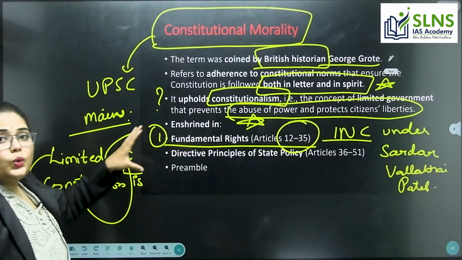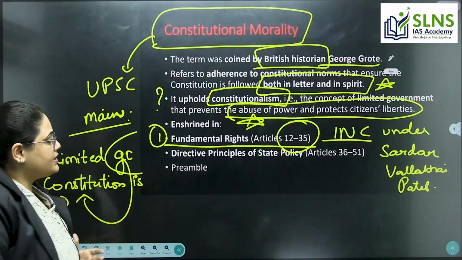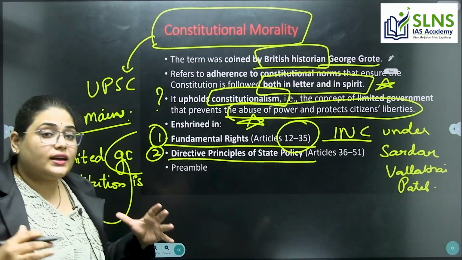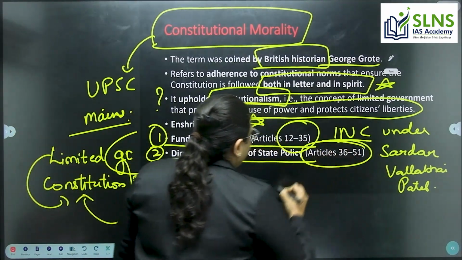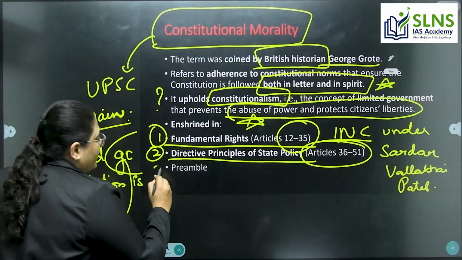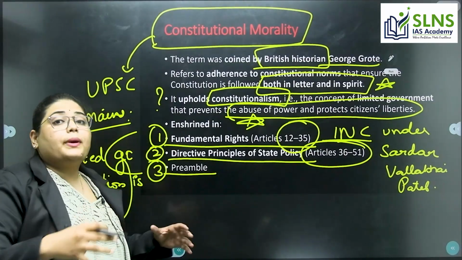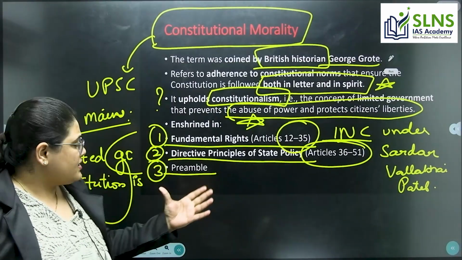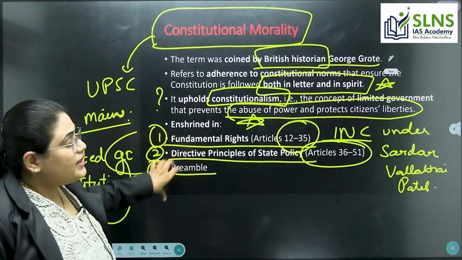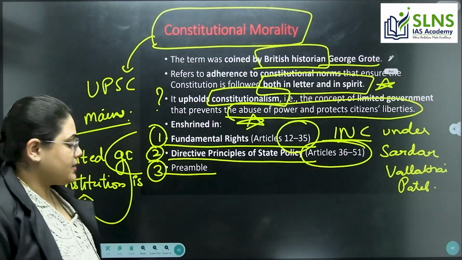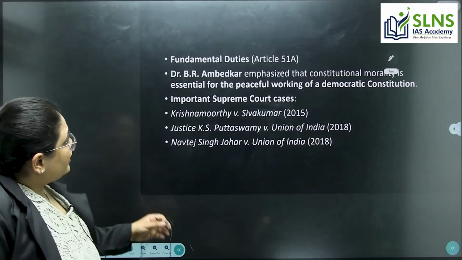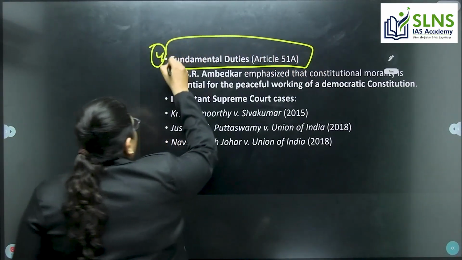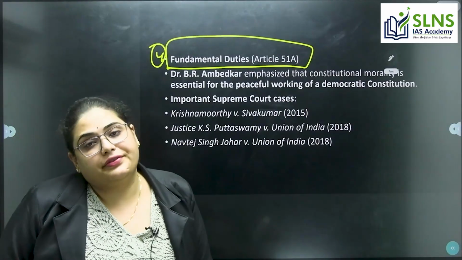The second important one where we see constitutional morality is the Directive Principles of State Policy, in Articles 36 to 51. And we have the Preamble, which is the introductory part of the constitution, nicknamed as the ID card. In the Preamble also we see constitutional morality, right? And the last important one is the Fundamental Duties, mentioned under Article 51A.